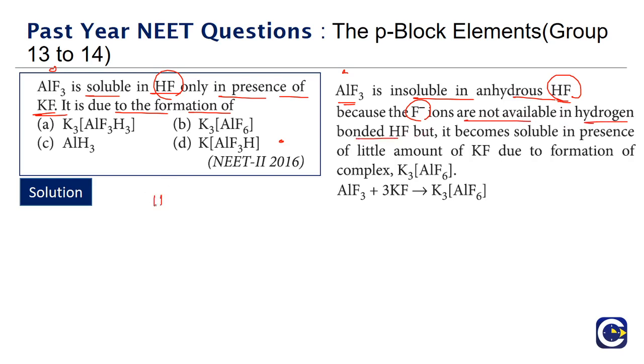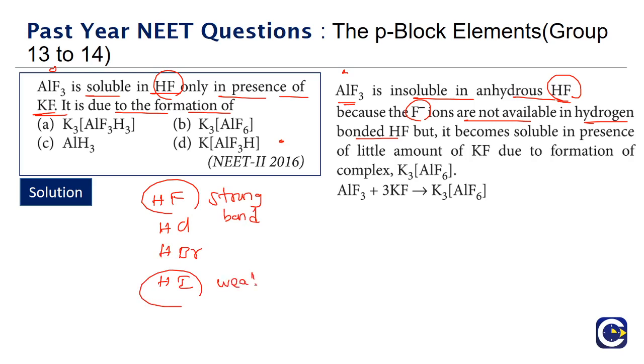If you look at HF, HCl, HBr, HI, this HF bond will be a strong bond. Okay, so the HI bond will be the weak bond. That's why we see even the acidic nature will actually be increasing. The acidic nature increases down the halogen group. Okay, so what we see is that the HF will not be able to easily provide the F minus ions.